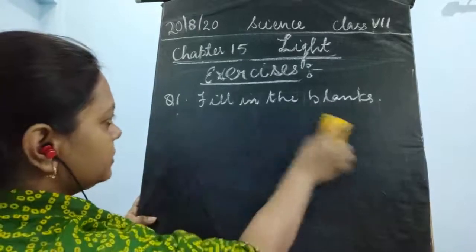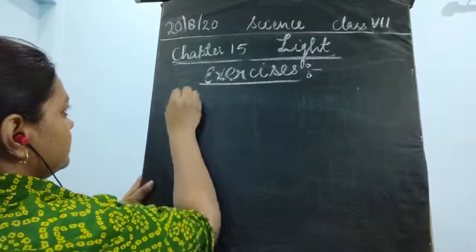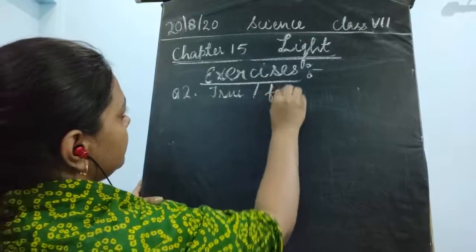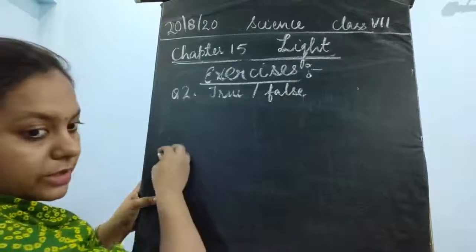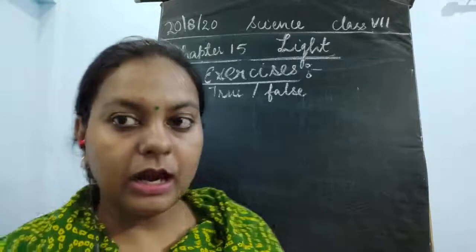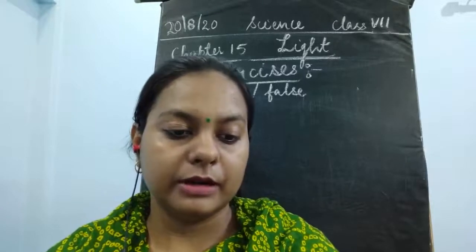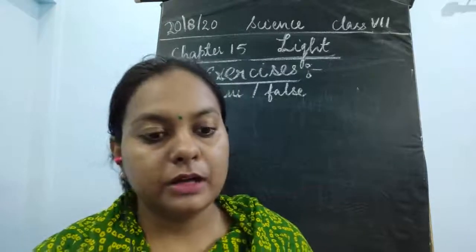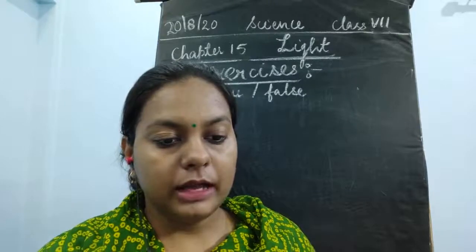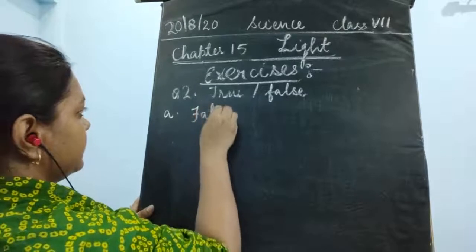Now I move on to the next question, that is true and false, writing whether it is true or false. I move on to the first question here. It is saying, we cannot obtain an enlarged and erect image by a convex mirror. If we have a convex mirror, we can obtain the enlarged and erect image. So that would be the wrong answer. That is false, because the nature is different.